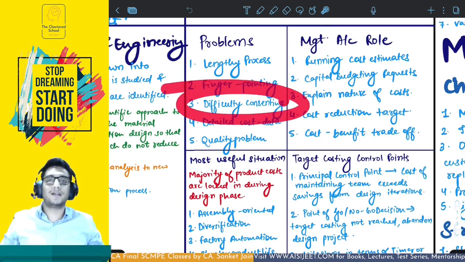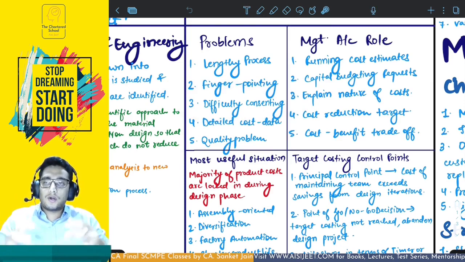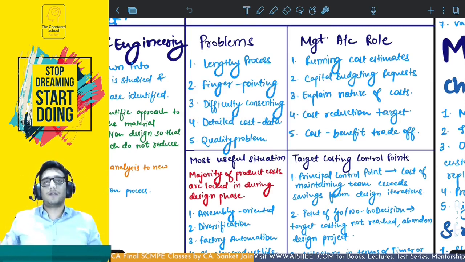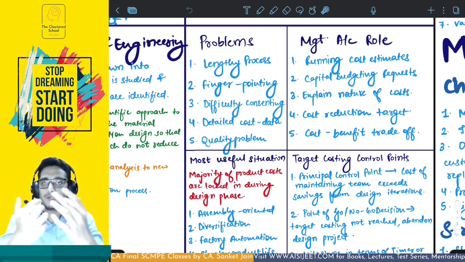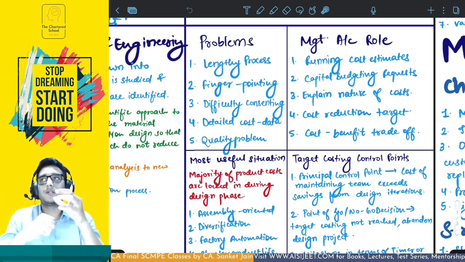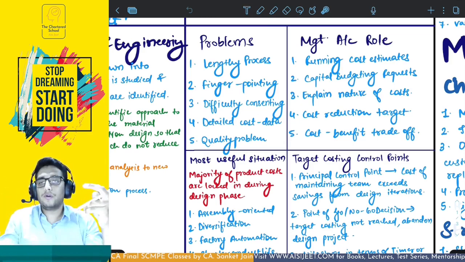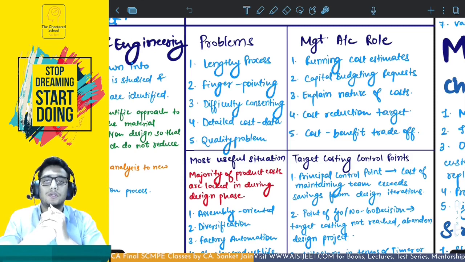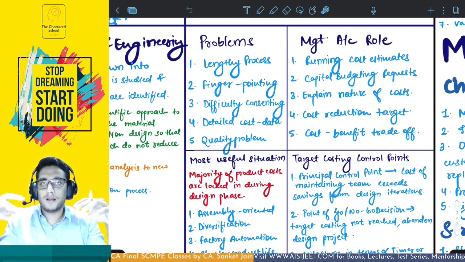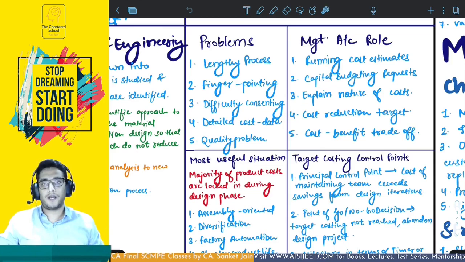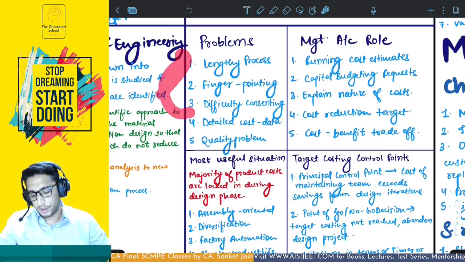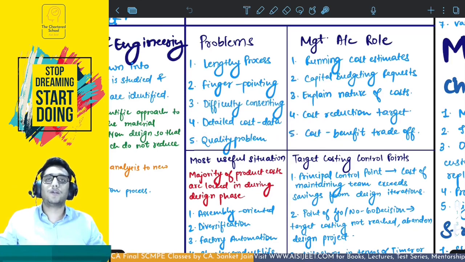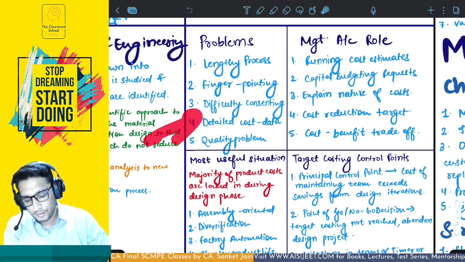That is difficulty in consenting. See, the target costing technique is going to affect multiple functions and departments in your organization. So when you are forming a target costing team to implement target costing, you need to have one representative from each and every department that is going to be affected by target costing application, right? When they are working on multiple designs to achieve the target cost, there would be difficulty in everyone consenting to the same thing, right? This is going to again make it a lengthy process. Detailed cost data is required so that you can understand what kind of cost is estimated as per the multiple designs. This is required.